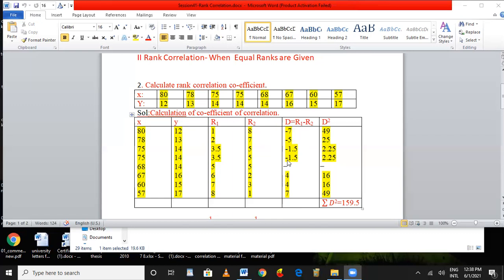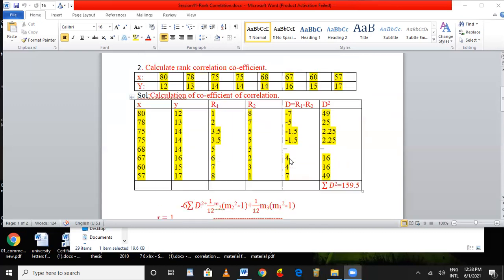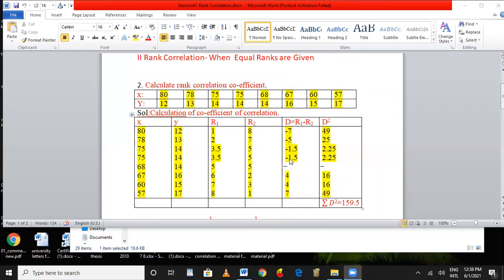After this, we have to apply the formula: 1 minus 6 sigma d square divided by n cube minus n. For that, we need the d square. The differences we got from R1 minus R2. Then we go for d square. D square is minus 7 into minus 7, 49. Minus 5 into minus 5, 25.